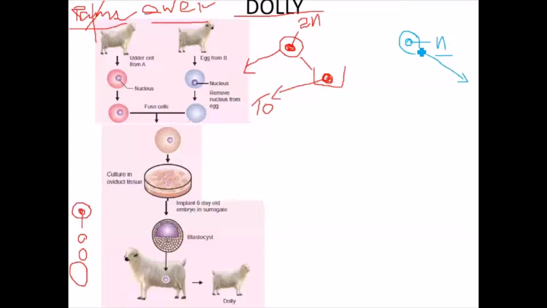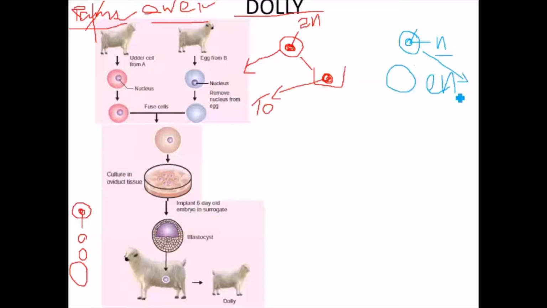So what did scientists do next? The nucleus of the ovum was removed. Now the ovum is called an enucleated ovum. Enucleated ovum means an ovum in the absence of a nucleus.